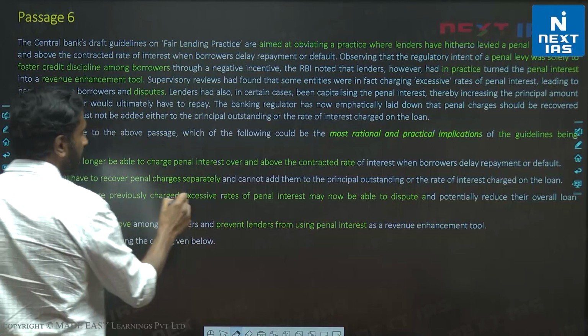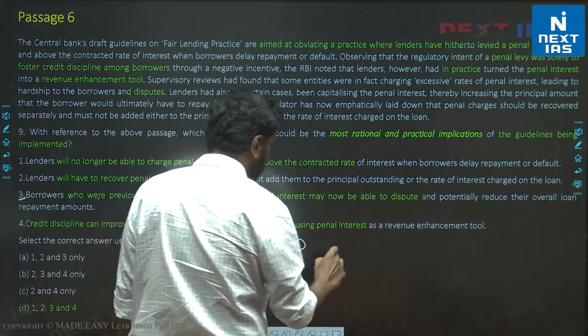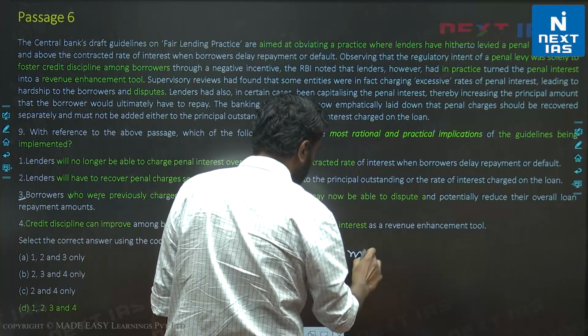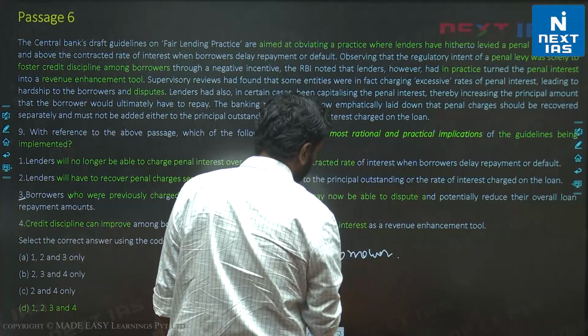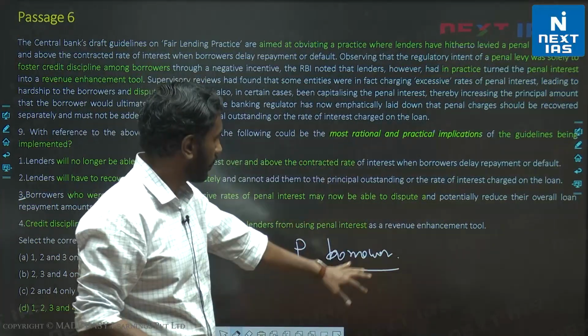Borrowers who were previously charged excessive rates. So let's say P is a borrower, right? And let's say we don't know the date of the passage, so all of these are assumptions.